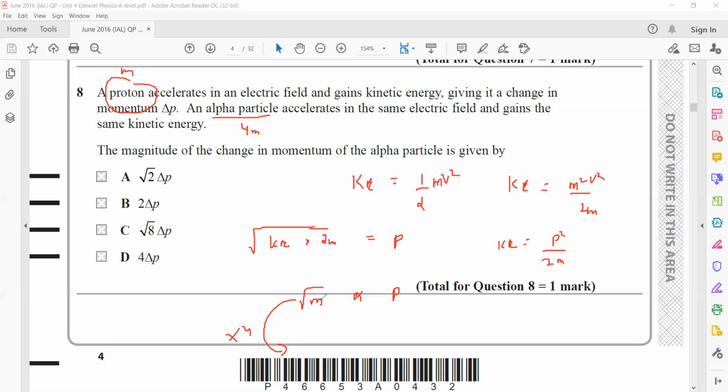Because it is under root, it will become root 4m, which is equal to 2 root m. So if your original momentum was delta p, multiplied by 4 with a square root, this will be multiplied by 2, so the momentum will be 2 delta p. So the right answer is B.